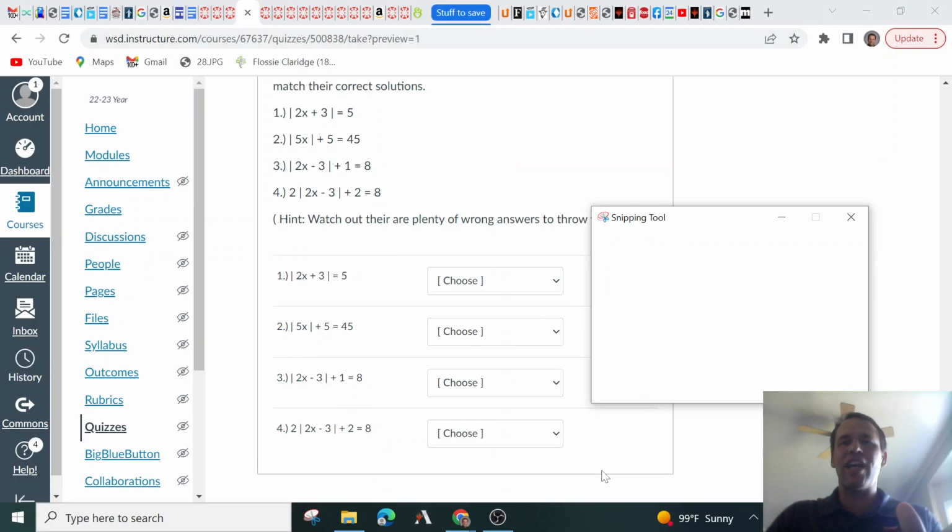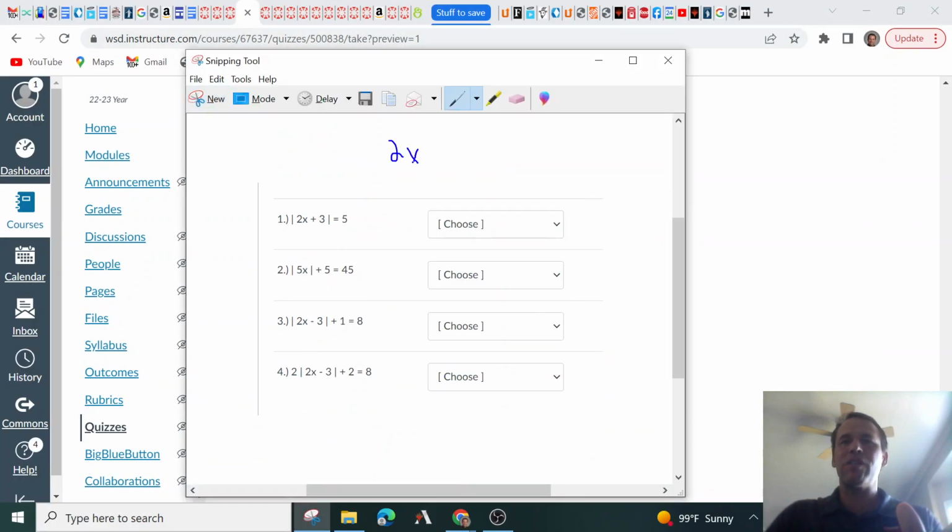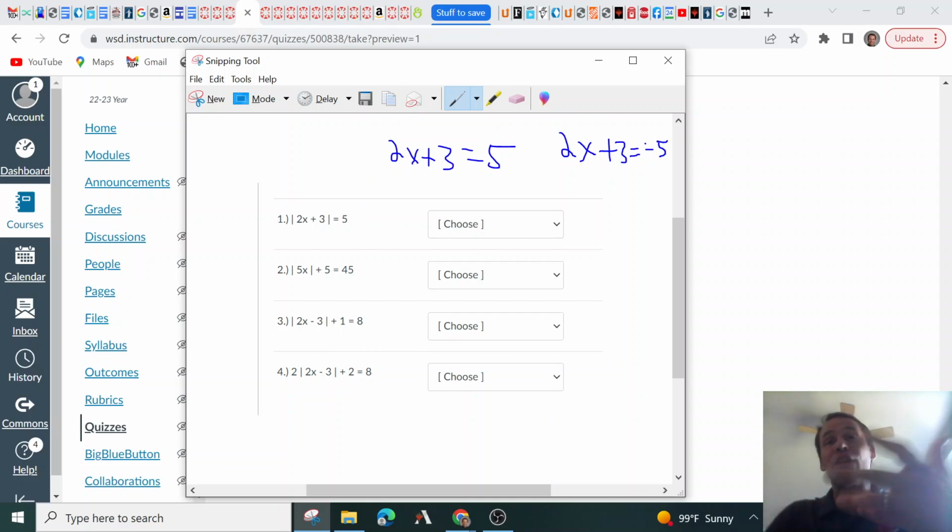So we'll do this first one here together just to show you. So we have the absolute value of 2x plus 3. We're going to drop the absolute value, and we get a positive 5. Then we're going to take 2x plus 3 and set it equal to not a positive 5 this time, but we're going to change the sign. Because absolute value makes everything positive, so we have to account for whether the original was negative or not. So we'll minus 3, minus 3. And when we do that, we get 5 minus 3 is 2. So we get 2x is equal to 2. Then over here, we're going to minus 3, minus 3. And instead of 2, this time they're both negative, so that's going to be negative 8.